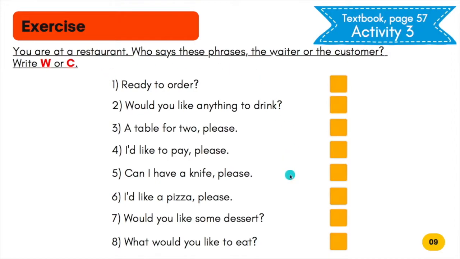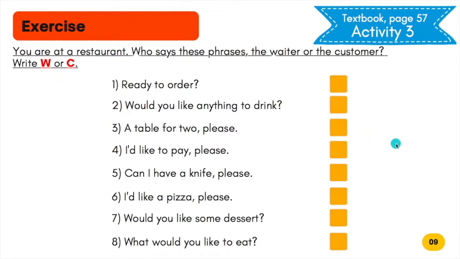Please copy the questions. Don't forget to write the instruction. This is what you need to do. You are at a restaurant. Who says these phrases? The waiter or the customer? Waiter here means pelayan. Customer here means pelanggan. Write W for waiter or C for customer.